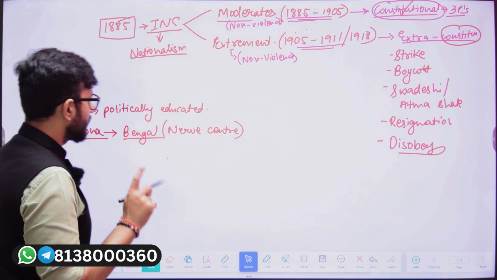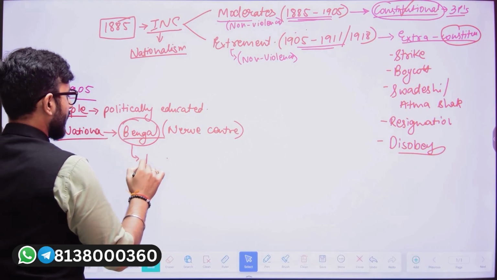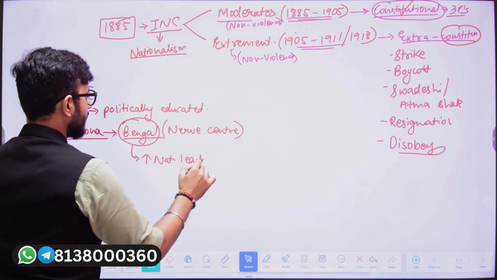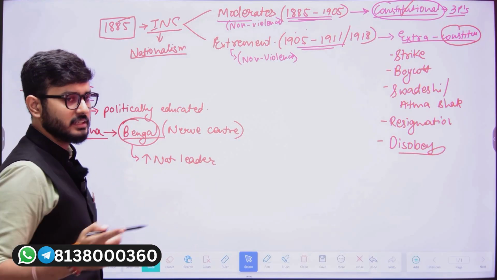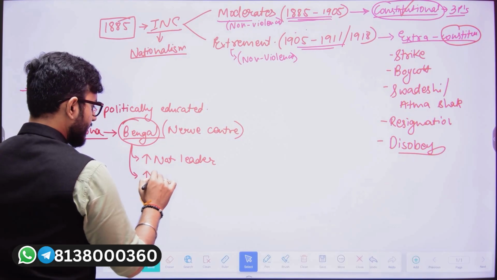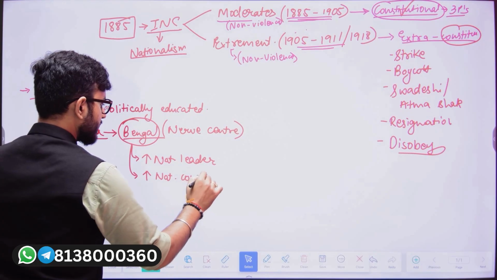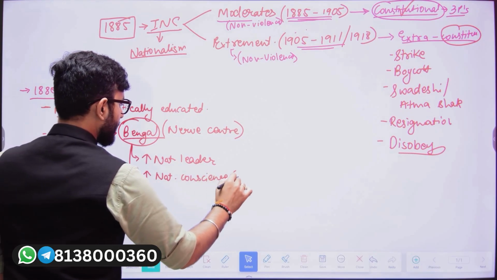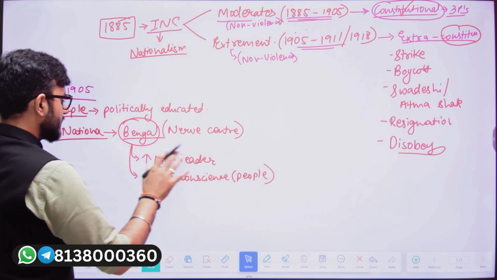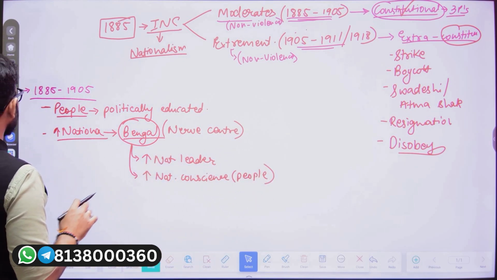It was because Bengal had a lot of nationalistic leaders who had arisen and who were carrying out activities against the British. And also Bengal had increasing nationalistic consciousness within the people. Because of this, what happened is that the Britishers, when they understood that